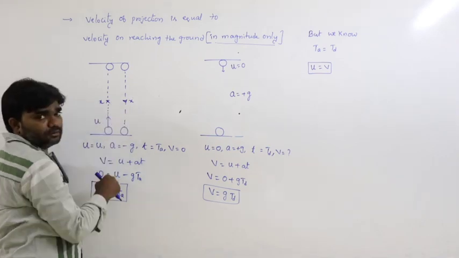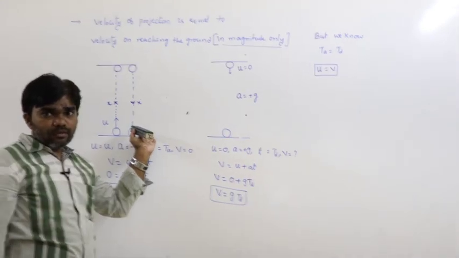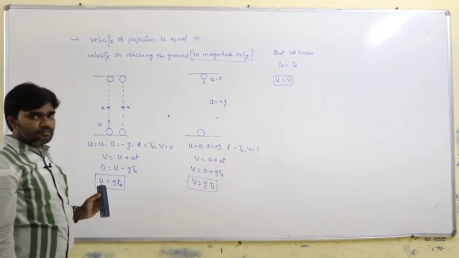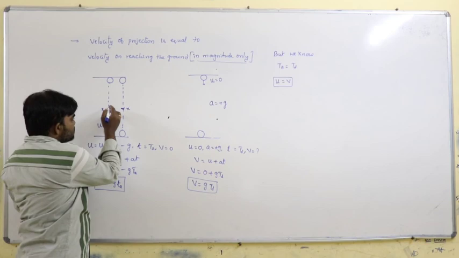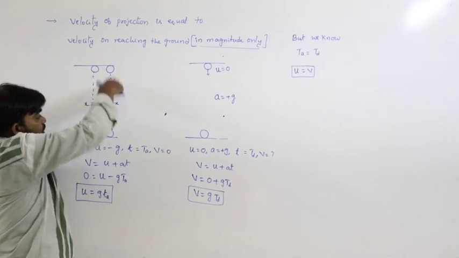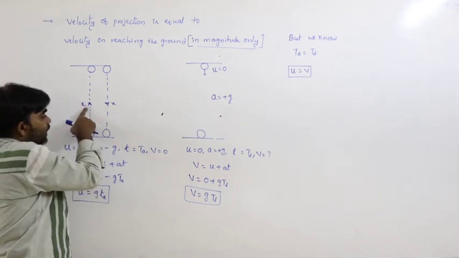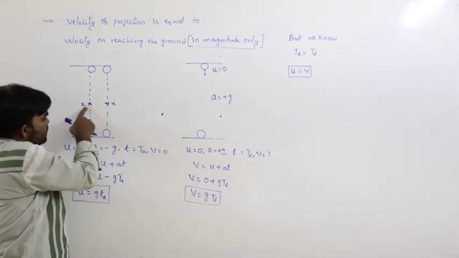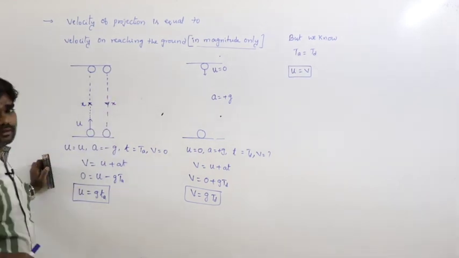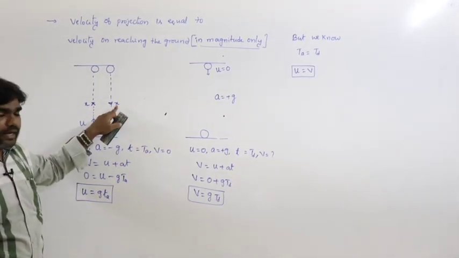This is very, very important. With what speed we are projecting, with the same speed the body reaches the ground. With what speed we are projecting, with the same speed the body is moving downwards. At any position along this path, let us say the speed is x during upward motion. During downward motion at the same level, the speed of the body is x only.